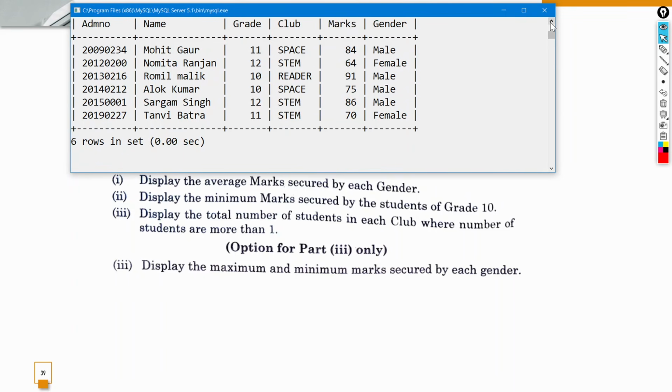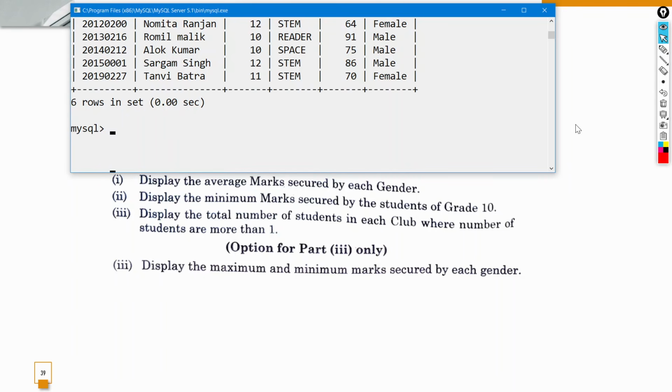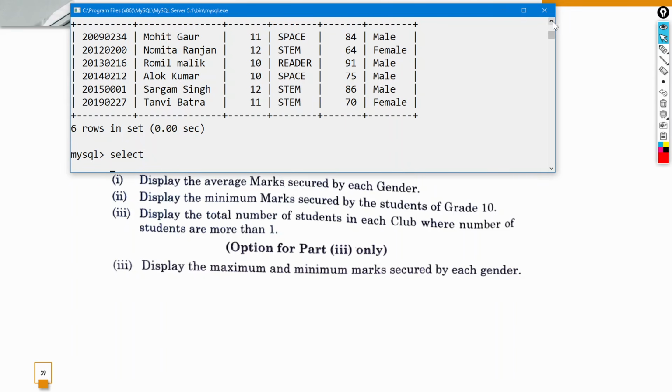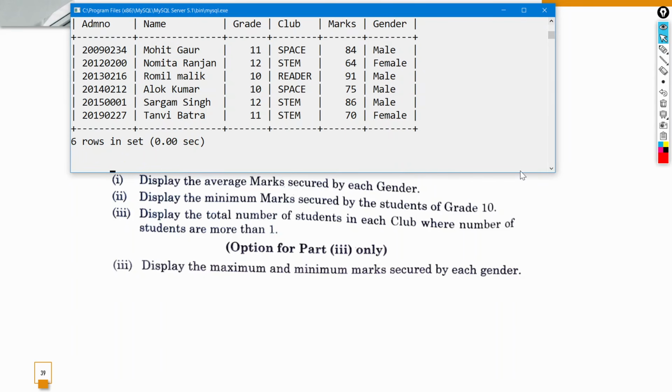तो उसके लिए यहाँ पे अगर हम देखते हैं तो एवरेज मार्क्स, तो मार्क्स इज अ कॉलम एंड देन ऑफ ईच जेंडर इज अ कॉलम. सो वी हैव टू डिस्प्ले एवरेज मार्क्स. So we'll write select. Okay, one second, I'll just increase its size a bit. Now select, then we'll write gender. Okay, comma, we have to display the average marks, so we'll put avg and then bracket में marks. Then from table name, so the table name is school data,